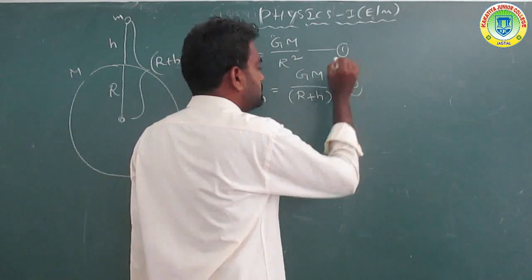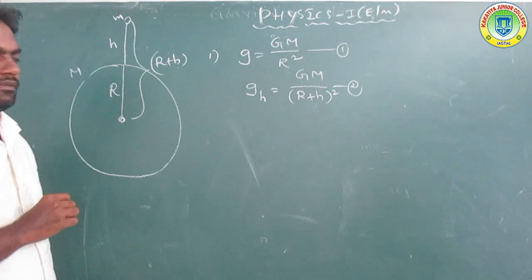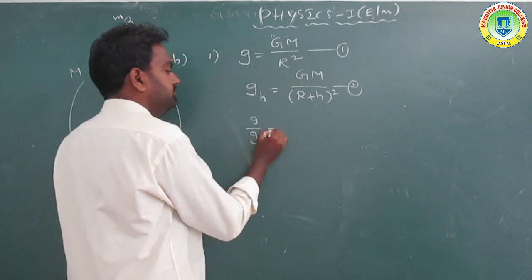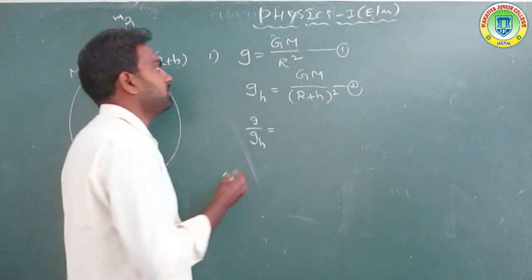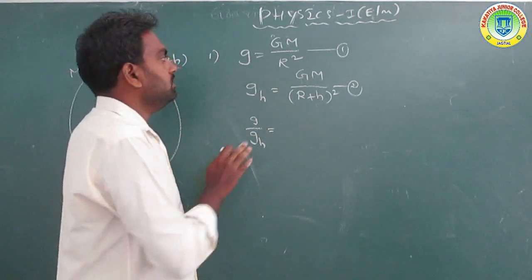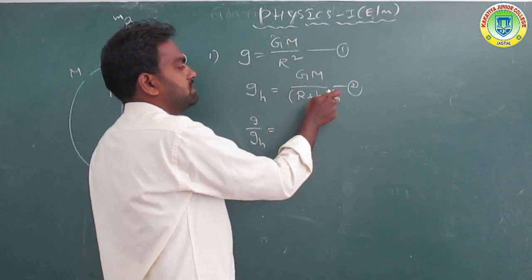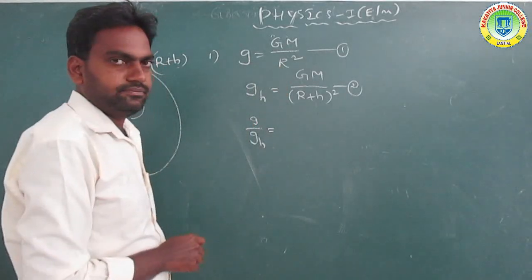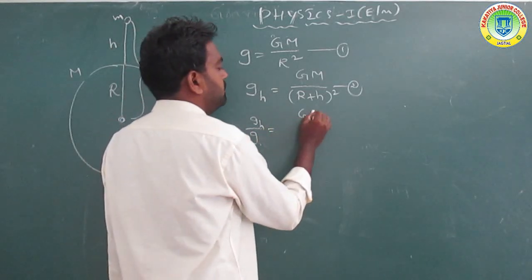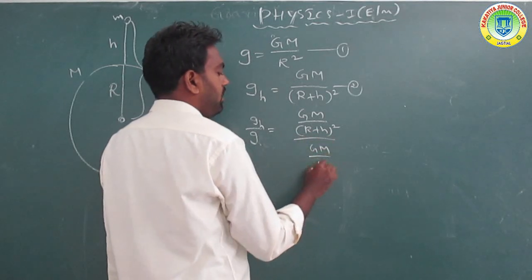So that is equation 2. From equation 1 and 2, divide 2 by 1. So g_h by g is taken: GM by (R plus h) whole square, divided by GM by R square.